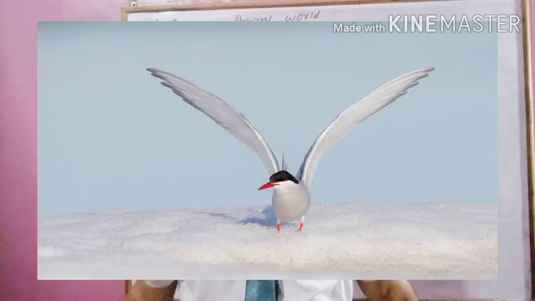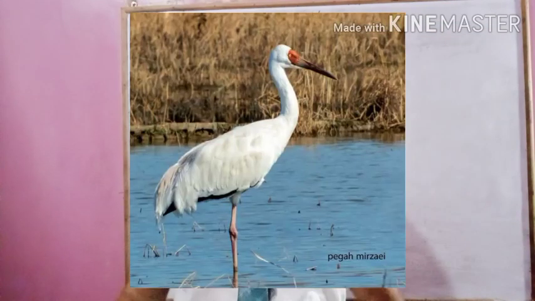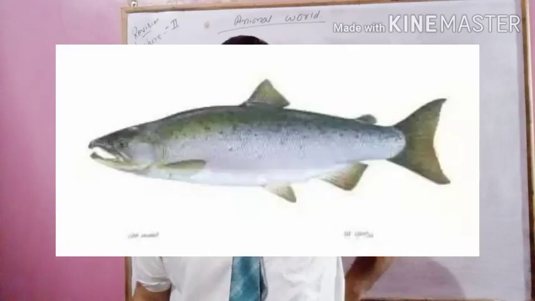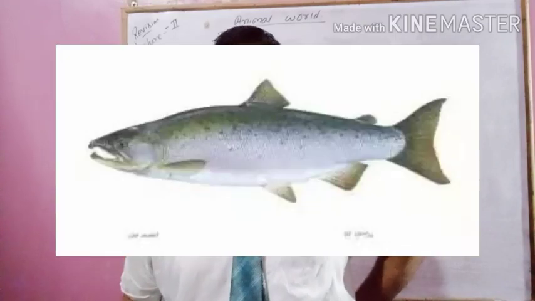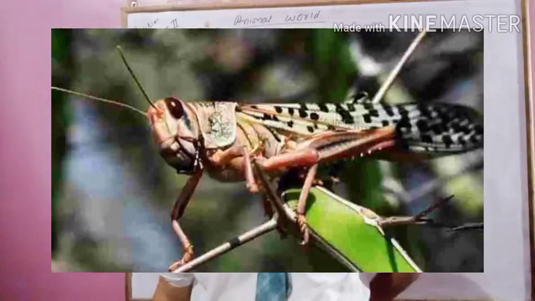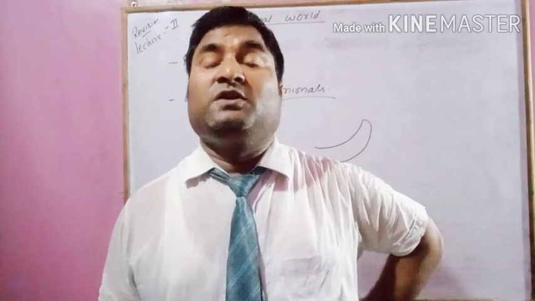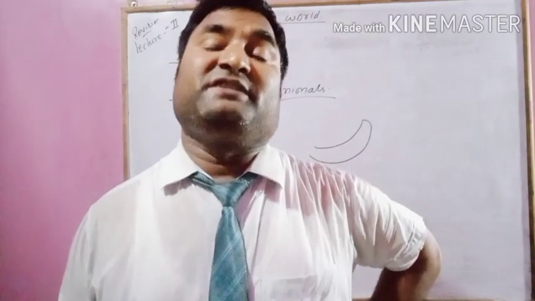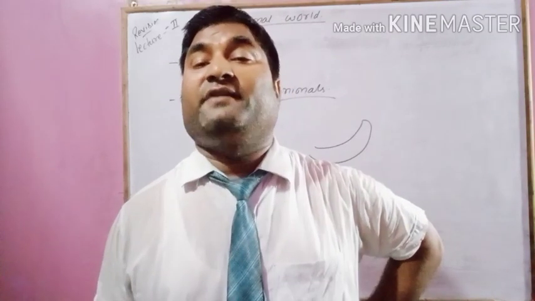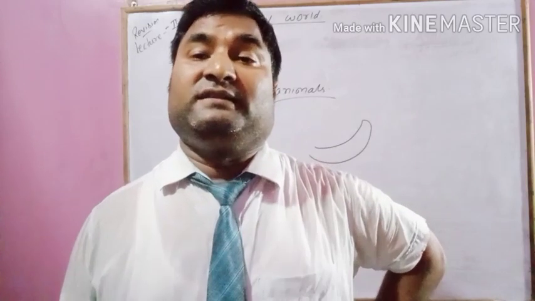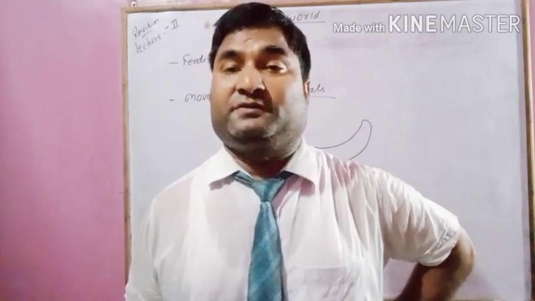Migration is seen in Arctic tern, Siberian crane, salmon, locusts and monarch butterflies. These are examples of organisms that migrate from one place to another. So you will remember these names. This is called migration.